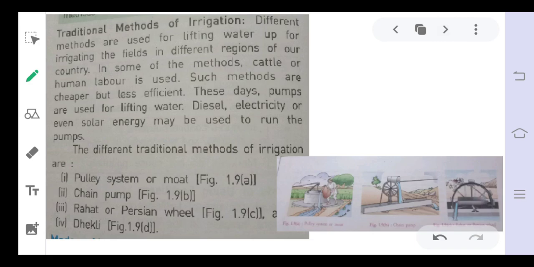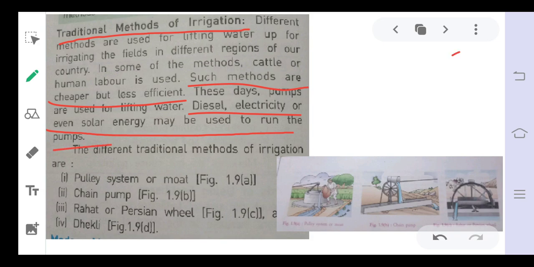The first method of irrigation is the traditional method of irrigation. Traditional means the methods of irrigation that we have been using since long times. These methods are cheaper but less efficient because they waste more water. They require a high amount of manpower. That is why these are less efficient. Diesel, electricity or solar energy may be used to run these pumps.